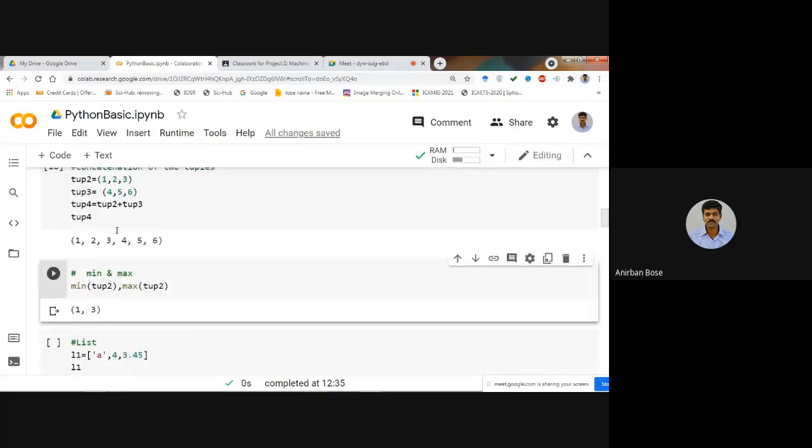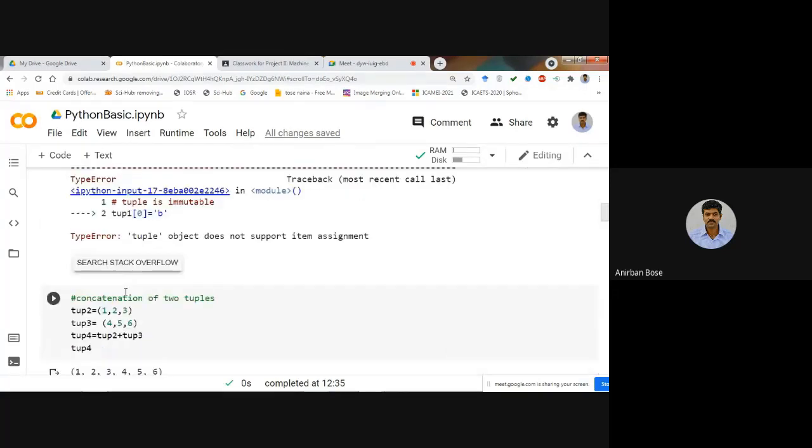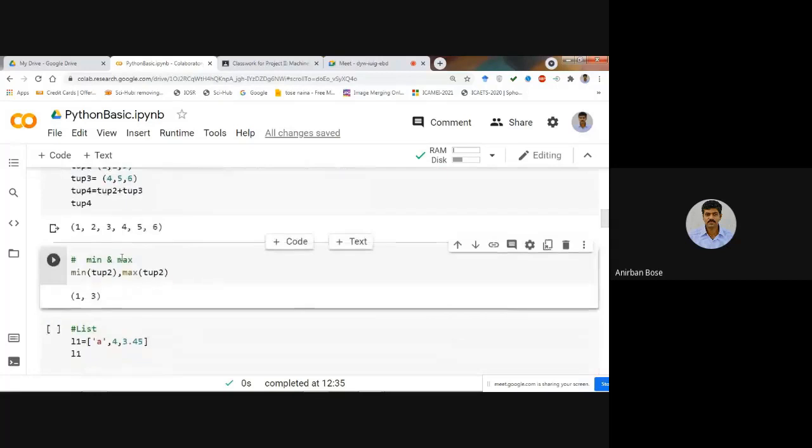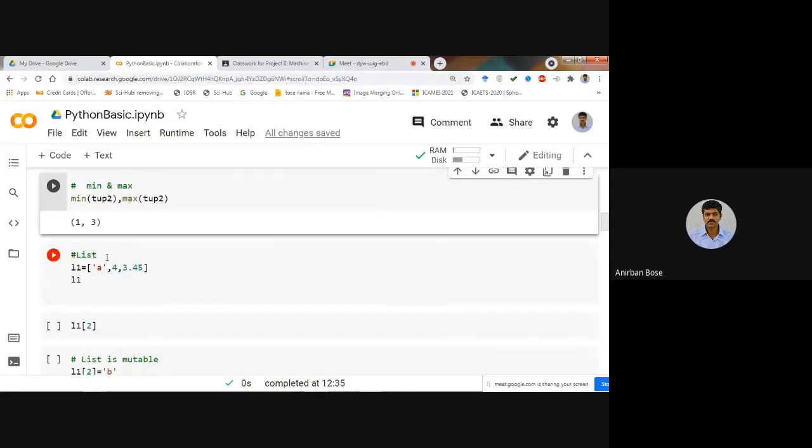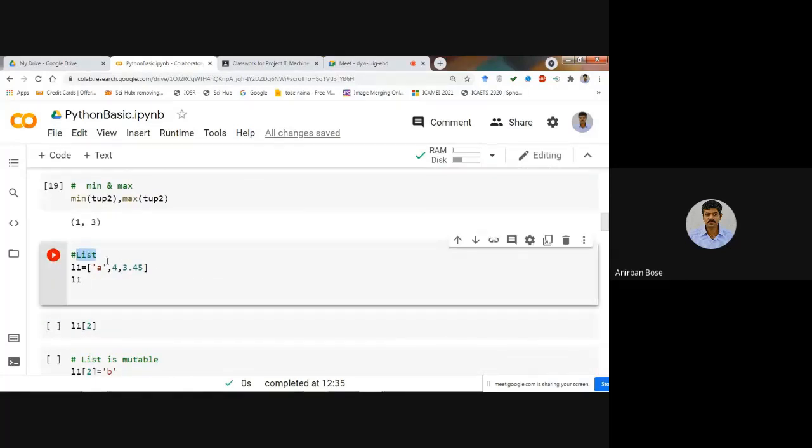Now this is all about tuple. Now coming to another kind of data structure, which is list. Okay, so tuple we have seen, that is ordered elements written within parentheses. Okay, and one very important property we have seen, that is it is immutable.